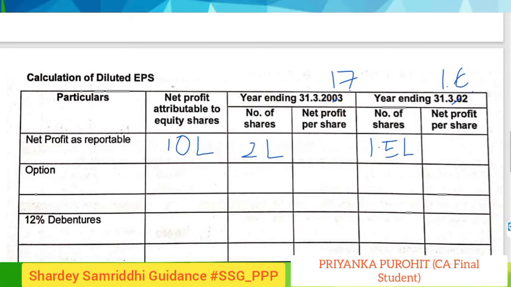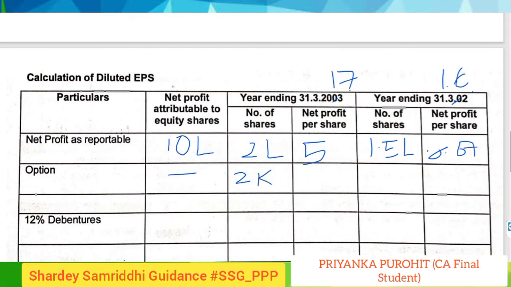So the EPS was 5 and 6.67. In case of option, there is no increase in the net profit. However, the number of shares will increase by 2,000.